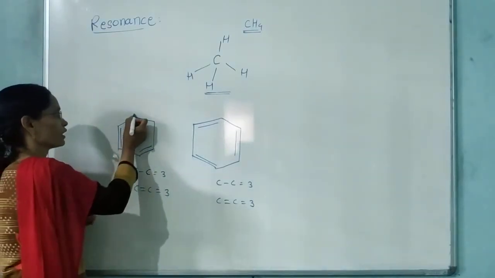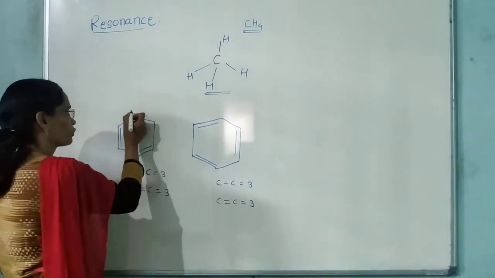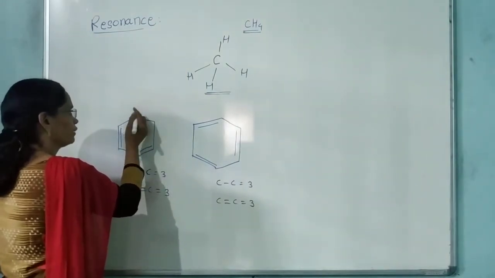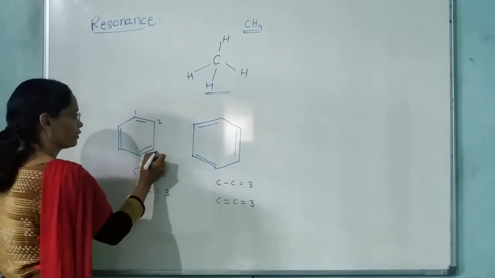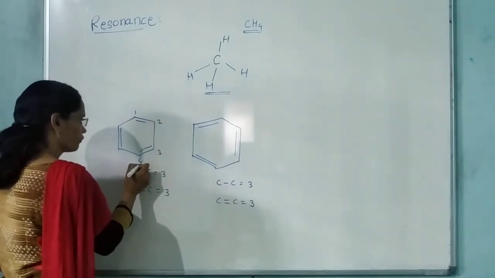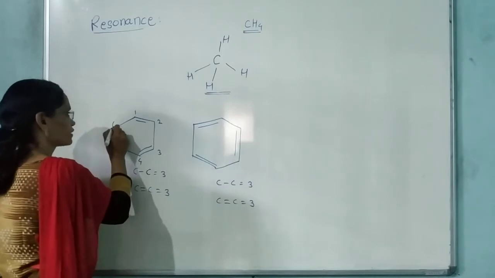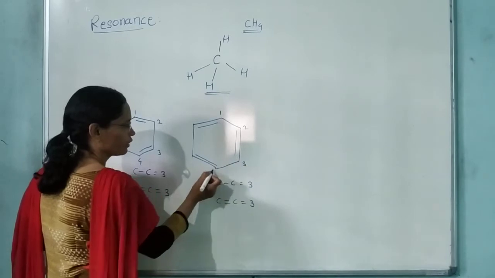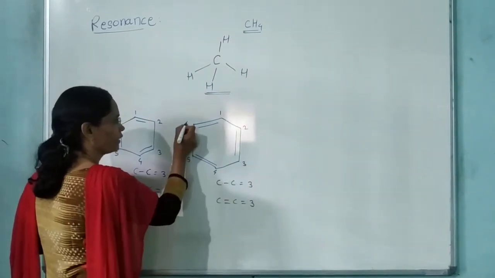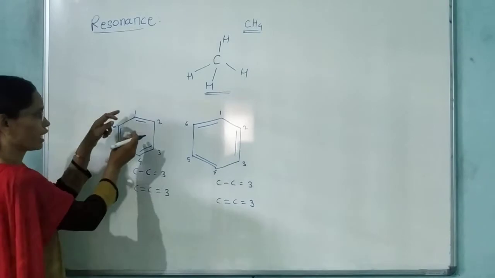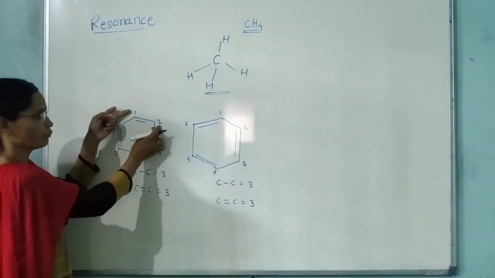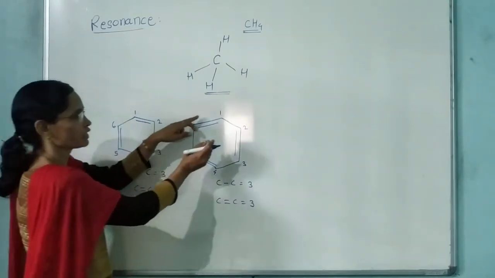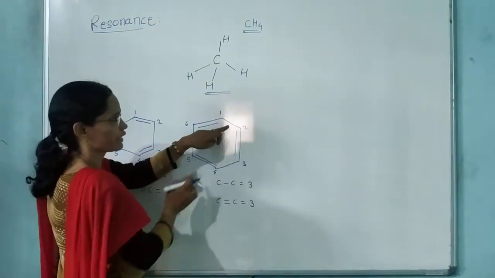Let's see how. Look, I will number the carbons. This is carbon number 1, and second, third, this is 4th, 5th and 6th. Let's number here also: 1, 2, 3, 4, 5 and 6. Now look at these two carbons, carbon number 1 and carbon number 2. Here is a double bond. Here is a single bond between the same carbon numbers 1 and 2.